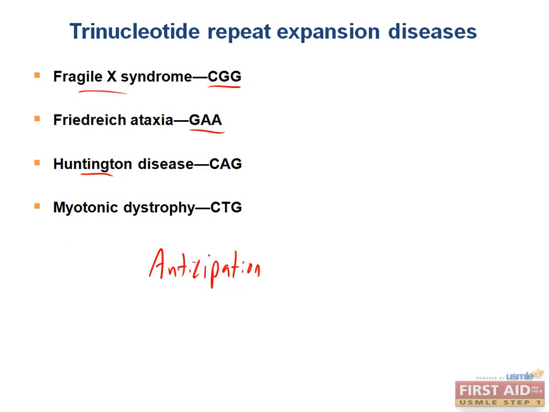There are a couple of really useful mnemonics in the book to help you remember both the diseases and the repeated sequences, so I recommend using those. As far as the characteristics of the individual diseases, they're all covered in more depth in other places, so I won't go through them here.